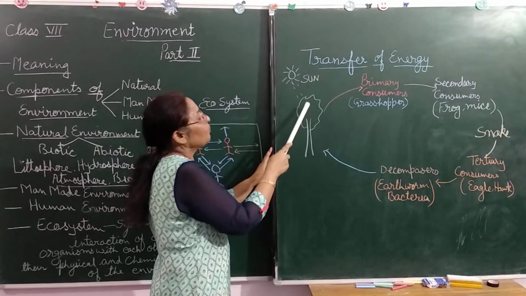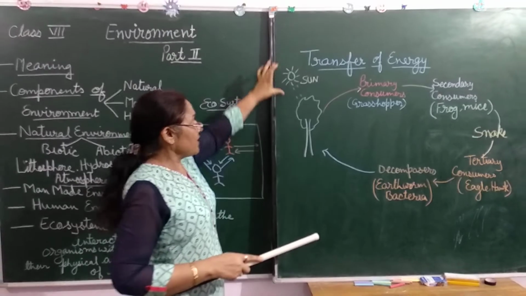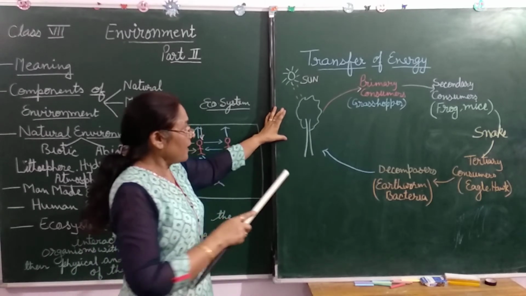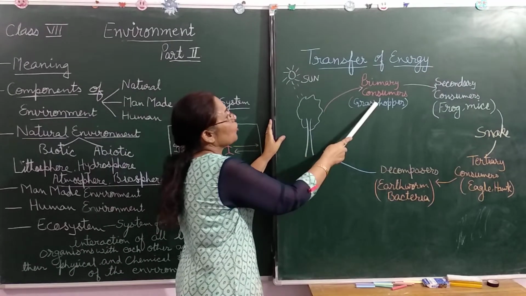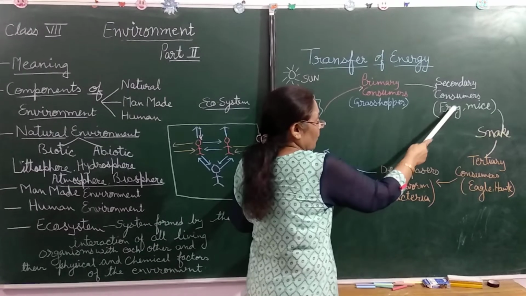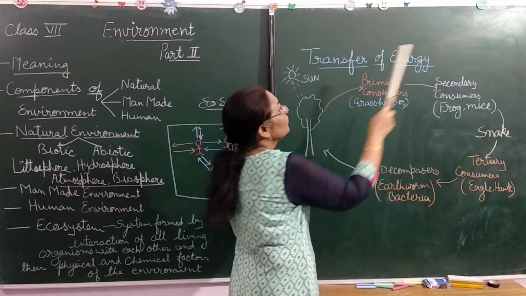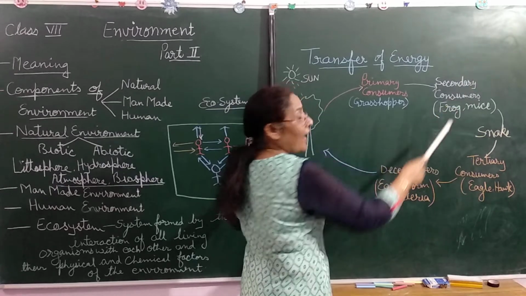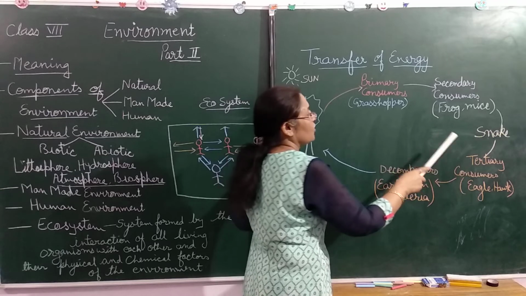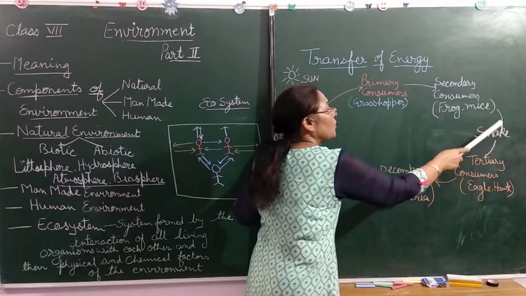These are the plants, autotrophs you can say. They prepare their food in the presence of sunlight with the process known as photosynthesis. Clear? And the grasshopper eats this plant, and the energy is transferred to the grasshopper. And when the frog and mice eat this grasshopper, the energy is transferred to the frog and mice. And the snake is omnivorous and carnivorous both; when it eats the frog and mice, the energy is transferred to the snake.